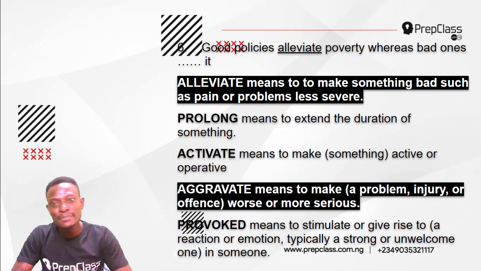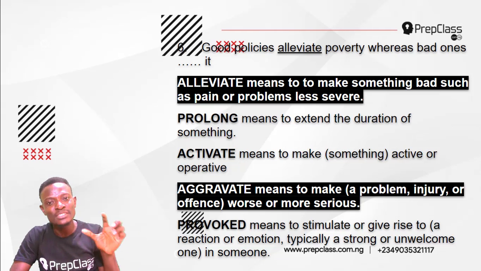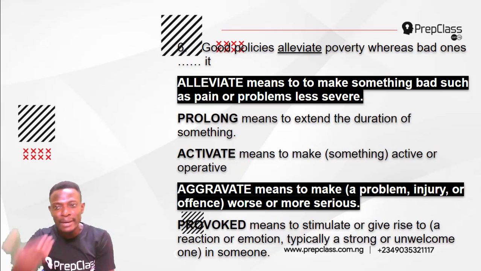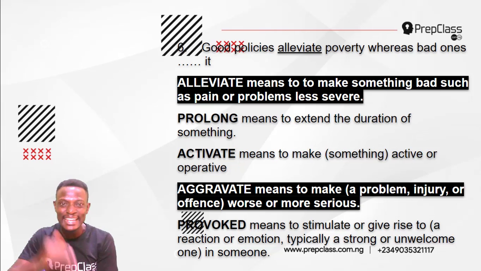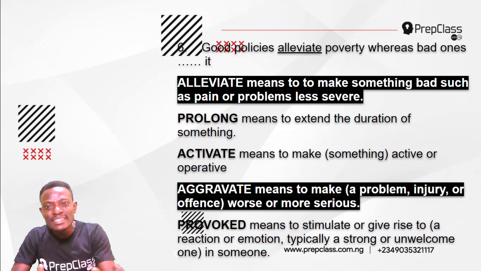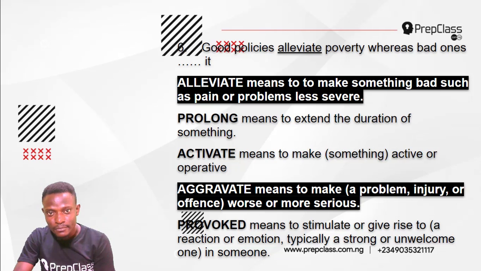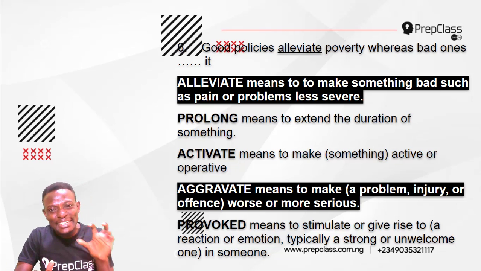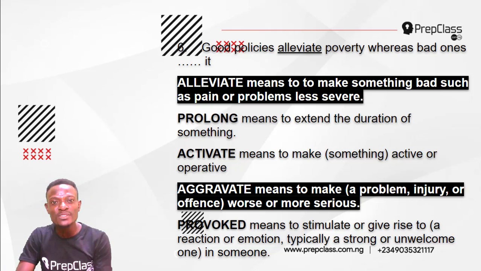Now, alleviate means to make something bad, such as pain or problems, less severe. So, good policies make poverty less severe. They alleviate poverty, whereas bad ones dash it.